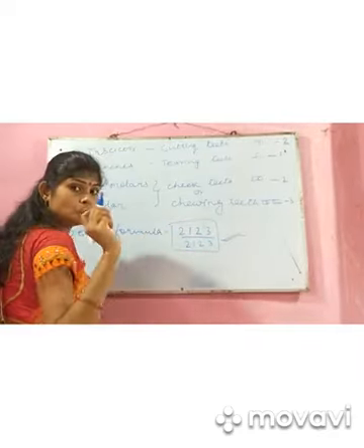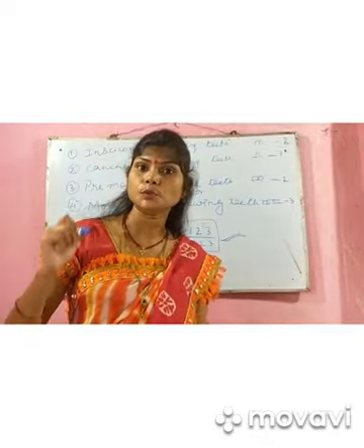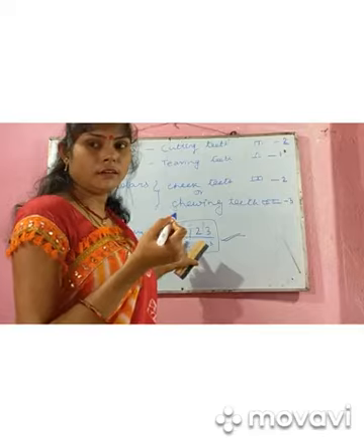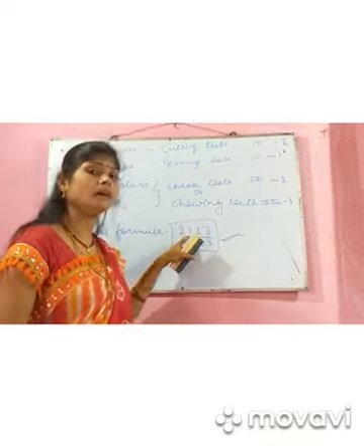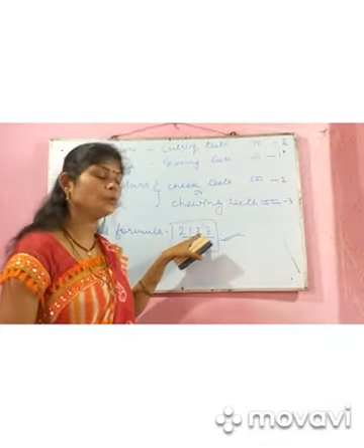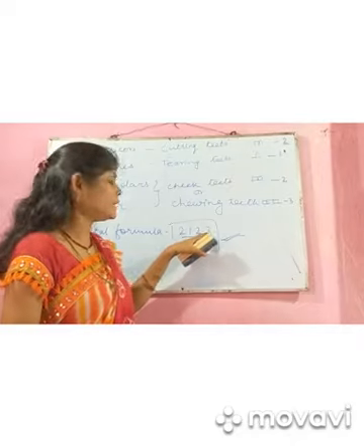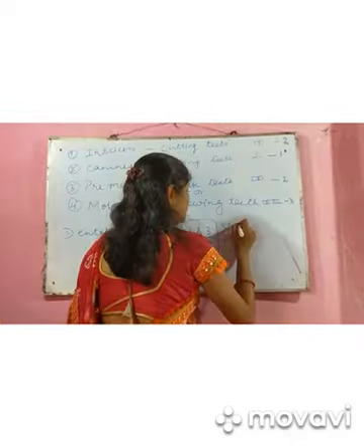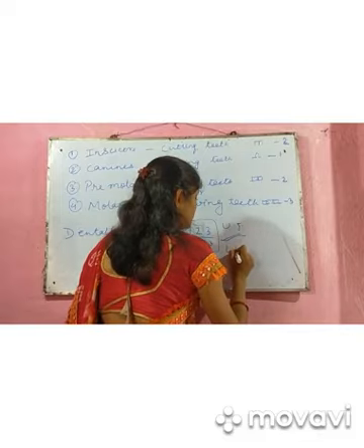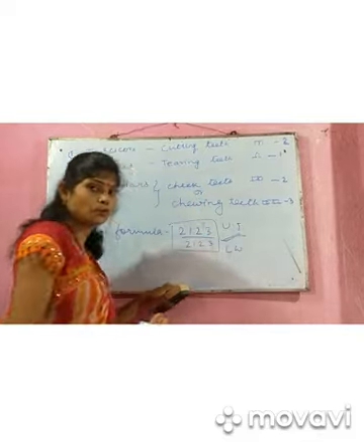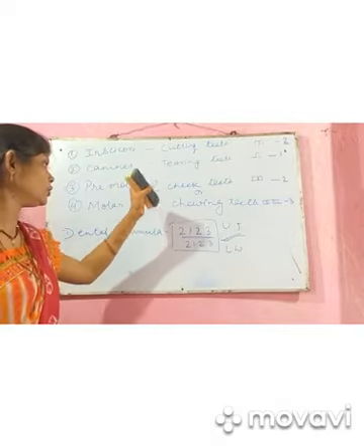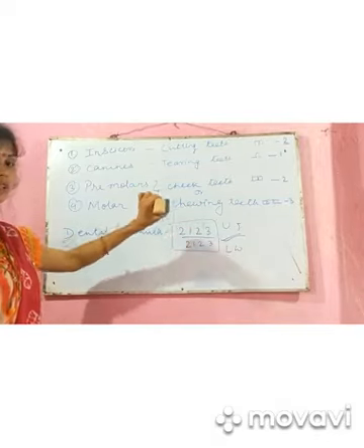It means number of incisor 2 pair, canine 1 pair, premolar again 2 pair, molar again 3 pair. Suppose this is the upper jaw and this is the lower jaw, the same number of teeth will be present in both jaws.